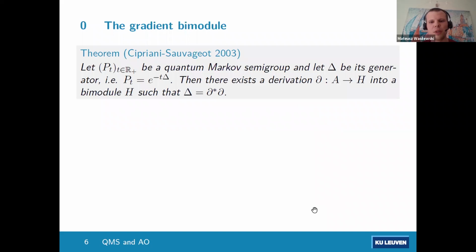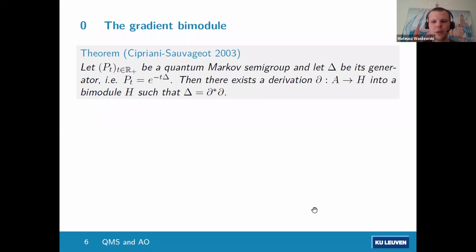So if you have a quantum Markov semigroup, on the L2 level this is just a semigroup of self-adjoint contractions. And it has a generator, which is a self-adjoint operator. We denote it by delta to suggest, for example, that the most classical case is the Laplacian, which is the generator of the classical Brownian motion. And for example, the Laplacian is the divergence of the gradient. So basically, we think that each such generator should be somehow a second-order differential operator. And in nice cases, it should be a square of a first-order differential operator, just like the gradient. And this is actually the case.